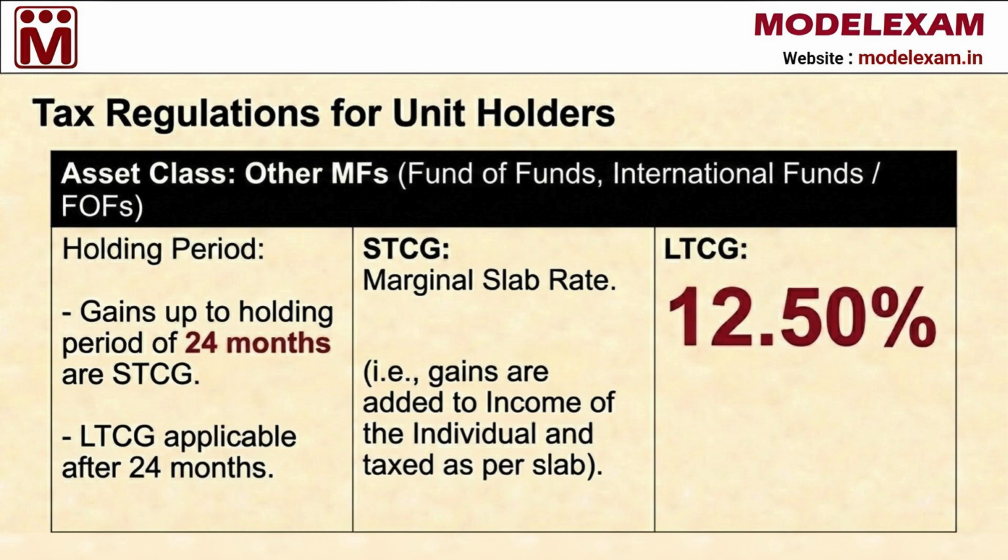Continuing with our look at different categories, we find other mutual funds like fund of funds and international funds. These follow the same timeline as the previous hybrid funds, where gains from a holding period of up to 24 months are STCG and taxed at your marginal slab rate. Once you pass that 24-month mark, the gains are considered LTCG and are taxed at 12.50%.